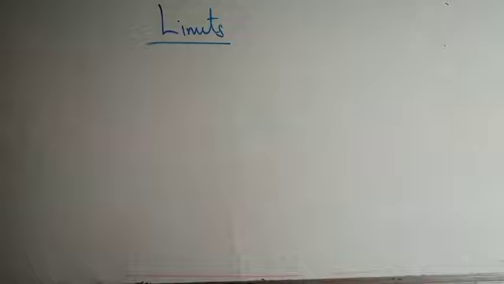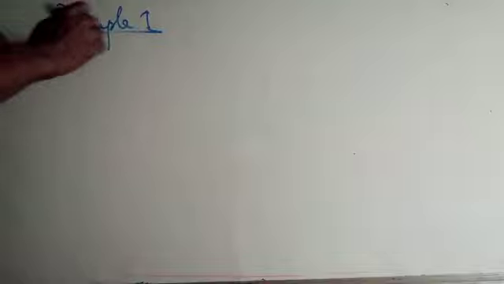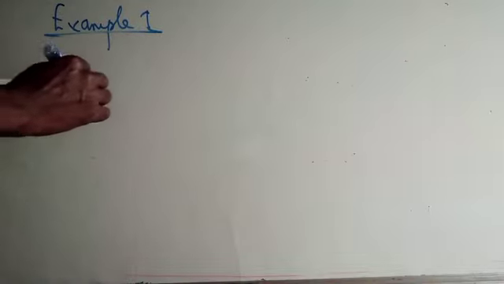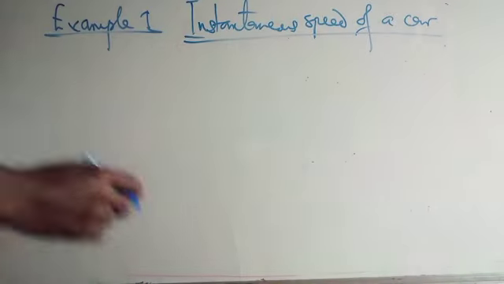So now we start with an instantaneous problem. Let's start with an instantaneous problem and see how limits could be used to solve the problem. Now, example 1. This is going to be instantaneous speed of a car. This is the movement of a car at an instance.